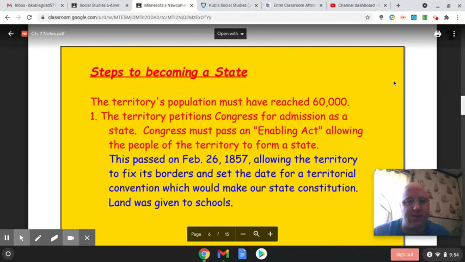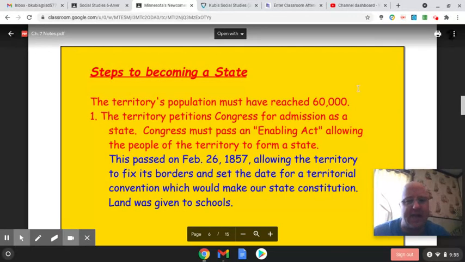The first one there, you can see the territory's population must have reached 60,000. And when we talked about it becoming a territory, it was 5,000 free white males that have lived there for 2 years. This is different. It's just 60,000 people. So once you reach 60,000 people, you can work on becoming a state.